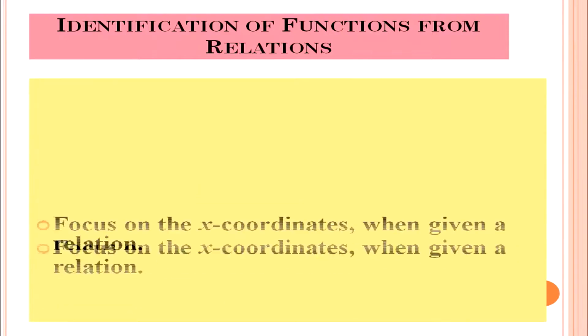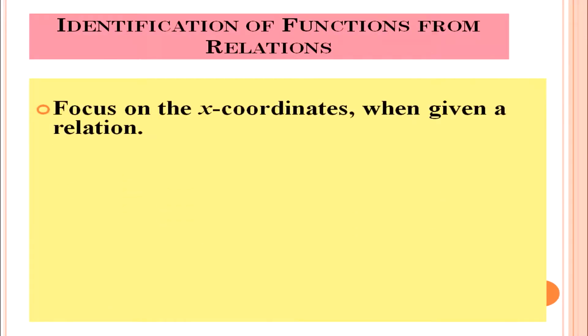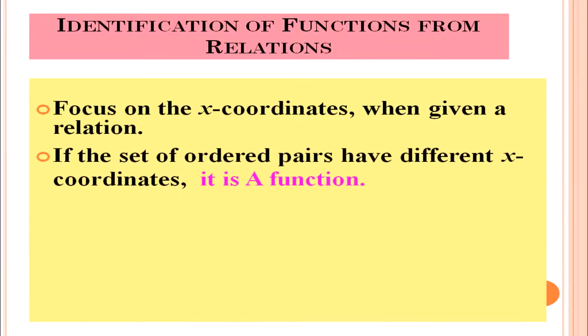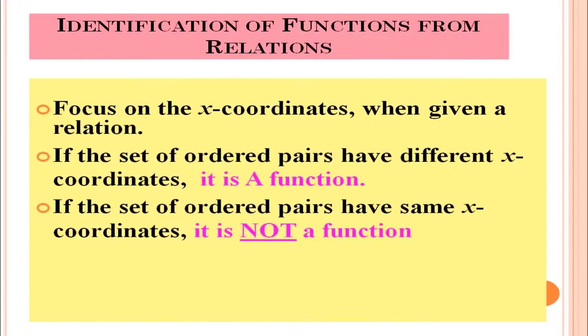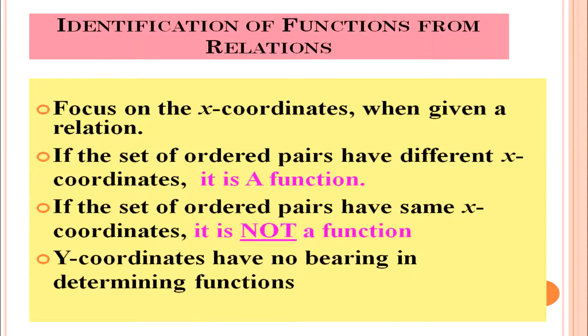Now we will discuss identification of a function from relations. In order to identify, there are certain points we must remember. The first point is to focus on the x coordinate when given a relation. If the set of ordered pairs has different x coordinates, it is a function. If the set of ordered pairs has the same x coordinate, it is not a function. And the y coordinate has no bearing in determining functions.